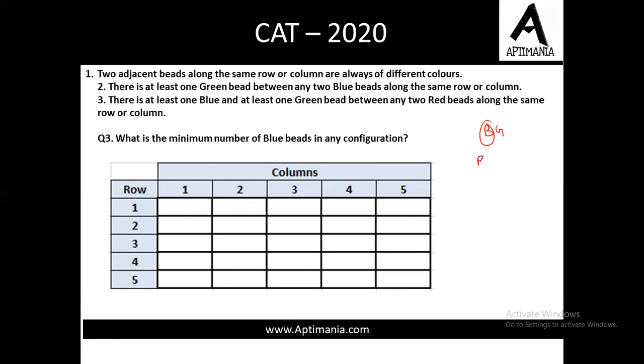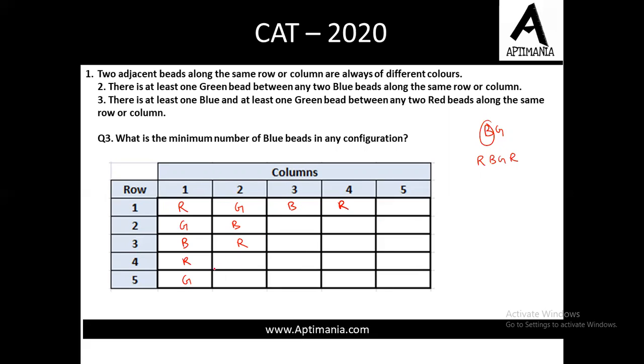So let us try to use this combination R, B, G, and R. Fine. So let us try to fill R over here. Then we have G, then B, then R. Now one place is vacant, so let us fill this with G. As we need to minimize the blue color beads, we could have filled a B over here also. But because we have to minimize blue, that's why I have put a G over here. Now R, then it has to be B over here because G cannot be adjacent to G. So it has to be G over here. G, B, and then again R. Fine. G, B, then let us place an R over here.